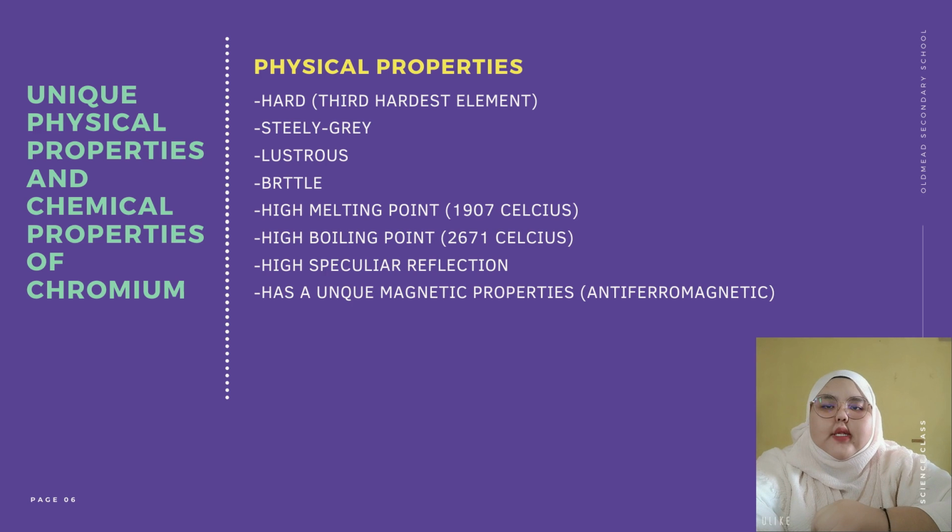Physical properties of chromium. Chromium is extremely hard and it is the third hardest element. It is also steely gray, lustrous, and a brittle transition element. It has a high melting point, which is 1907 degrees Celsius, and a high boiling point, which is 2671 degrees Celsius. Chromium also has a high specular reflection. Besides that, chromium also has unique magnetic properties, in the sense that chromium is the only elemental solid which shows antiferromagnetic ordering at room temperature.